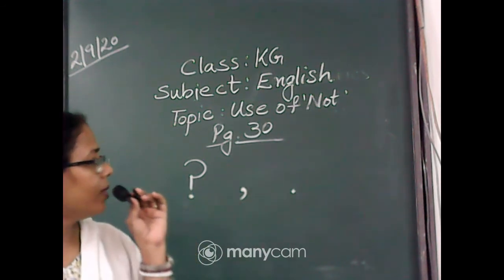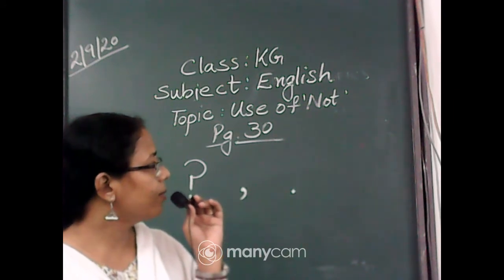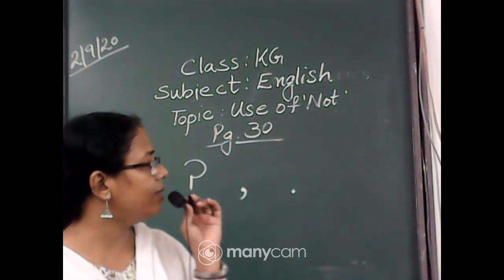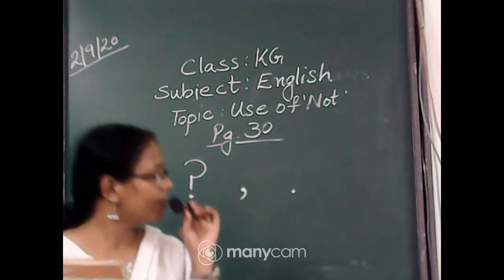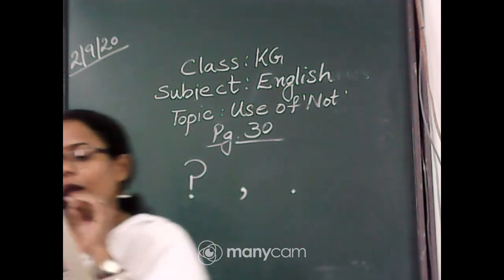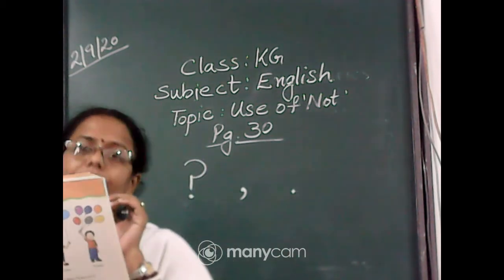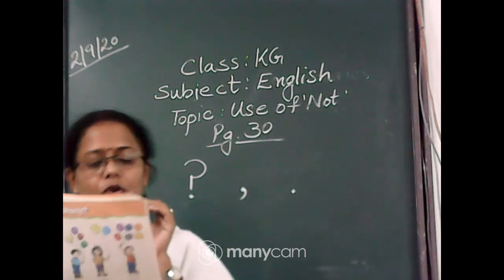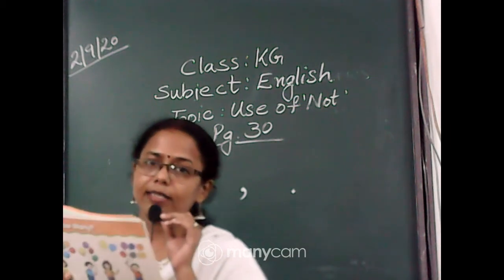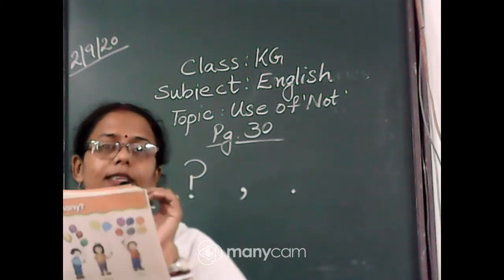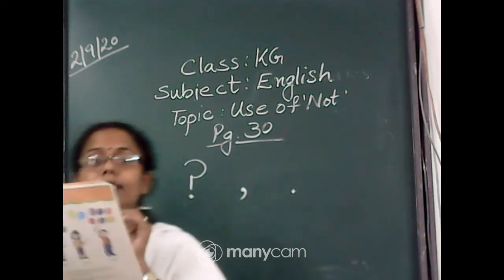Okay. So, yes, it's kitten. So the baby cat is known as kitten. So we will give the answer: no, comma, this is not a cat. The correct answer is, it is a kitten. It is a kitten.